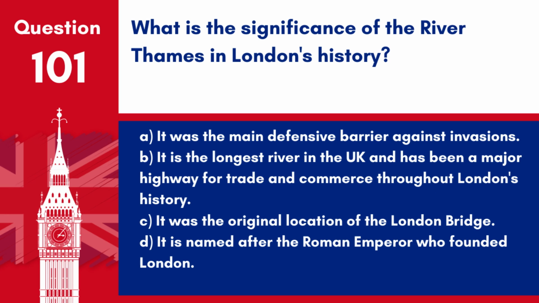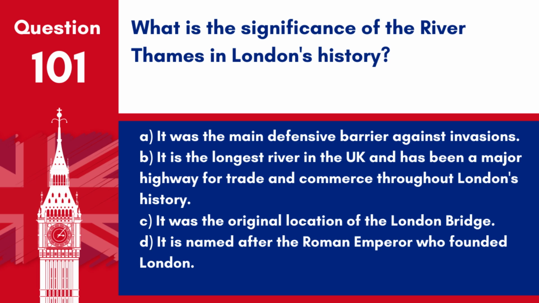Question 101. What is the significance of the River Thames in London's history? A. It was the main defensive barrier against invasions. B. It is the longest river in the UK and has been a major highway for trade and commerce throughout London's history. C. It was the original location of the London Bridge. D. It is named after the Roman emperor who founded London.